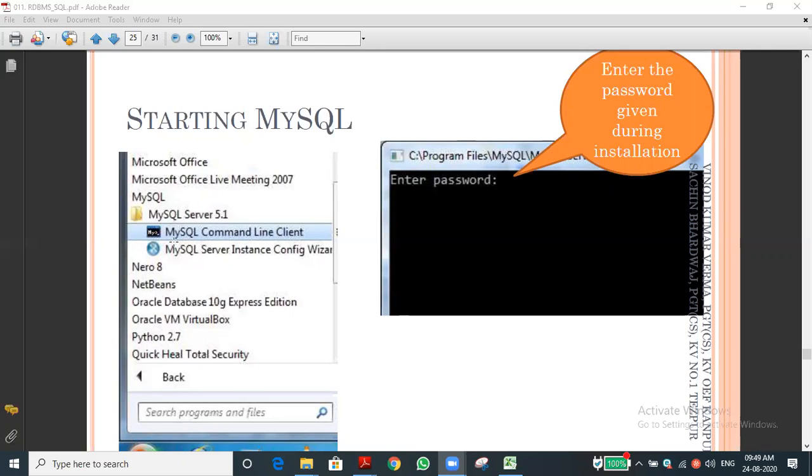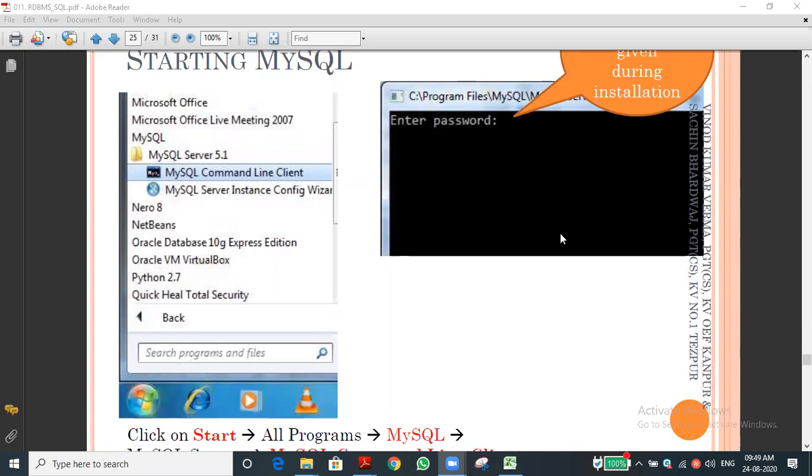Okay, then you can see, that's what coming to the point. MySQL command line client. You can see this word, command line client. By clicking that only, you can get the black screen. First it will ask you to enter the password. Once you forget the password, that's all, you cannot open the file. So always, that's what I'm saying, you just note down the root password and username and that login password. Both the things you have to remember. Once you give the password only, it will start to open. Then you can do it.